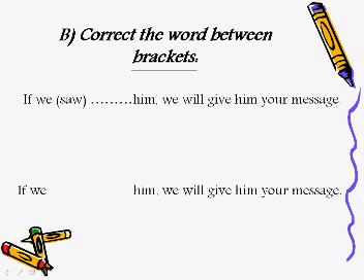How can we correct that? Notice this is the first conditional, so here we should have a present simple tense. So it's going to be, if we see him, we will give him your message. Good.